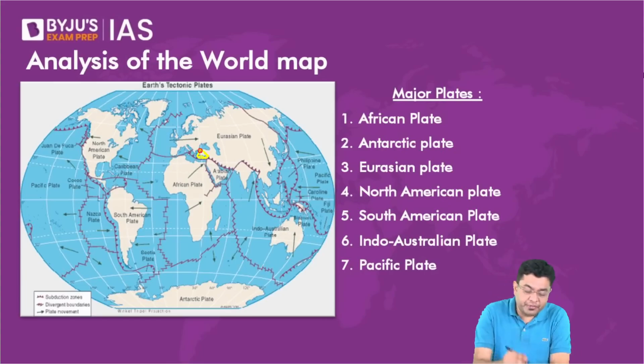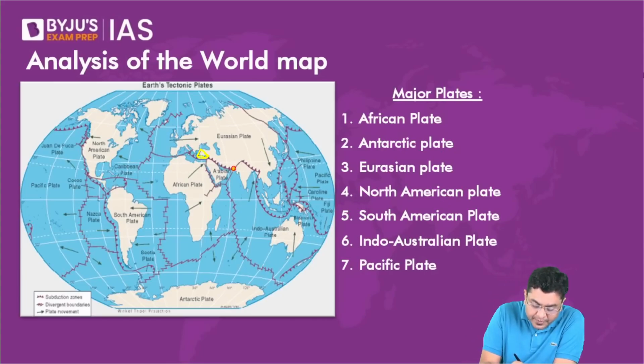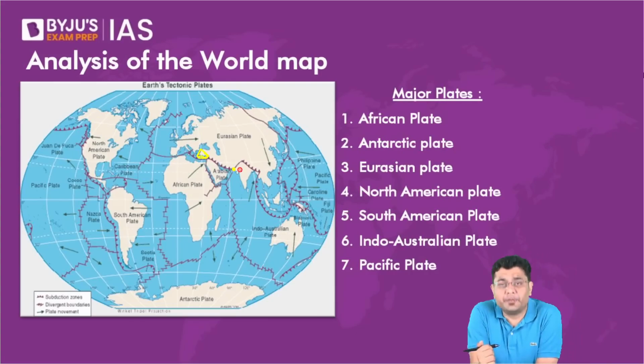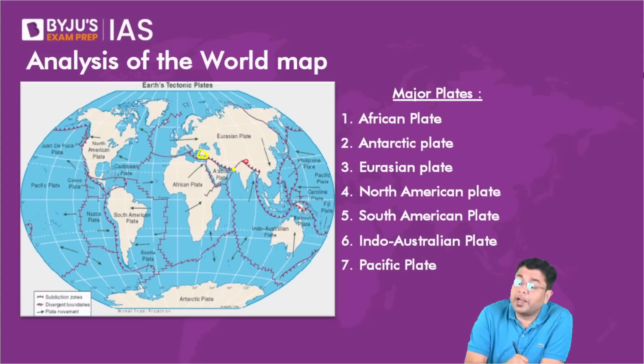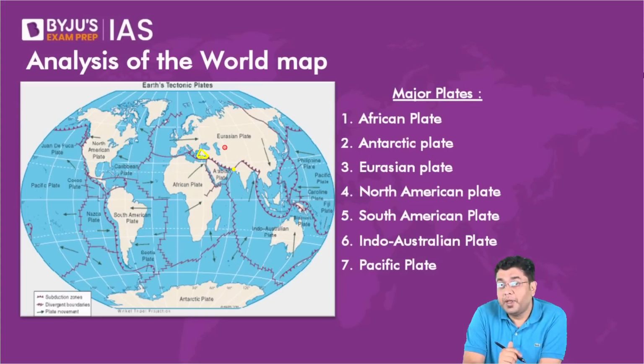Now here, observe this region as well. This is the region of Gujarat. It is understood why the Himalayas experience such a high frequency of earthquakes. But Gujarat also experiences very severe earthquakes. Why is that? Because Gujarat is at the boundary of three plates: the Indian plate, Eurasian plate, and the Arabian plate. That is why any movement experienced in any of these plates causes Gujarat to experience earthquakes.